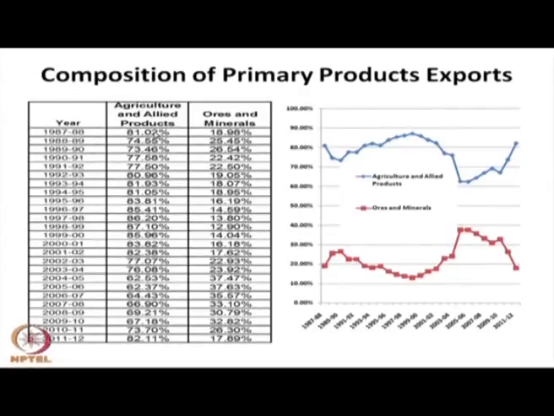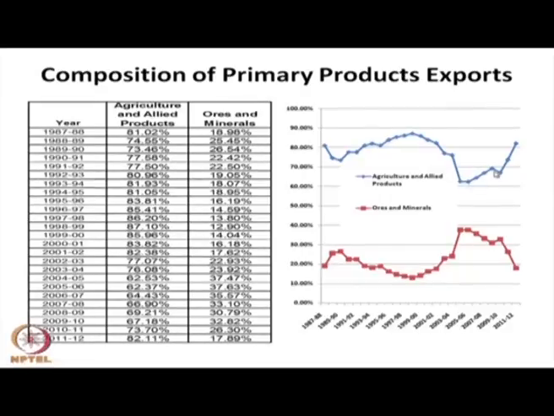On the other hand, if you see the primary product export, the composition of allied agriculture product remains almost constant in our export basket. However, ores and minerals fluctuate every year in the export basket. In the graph there is a significant decline of ores and minerals up to 2004-5. After that it increased, and then declined further in 2011-12. Similarly, for agriculture and allied product, there is a decline up to 1990 to 93.